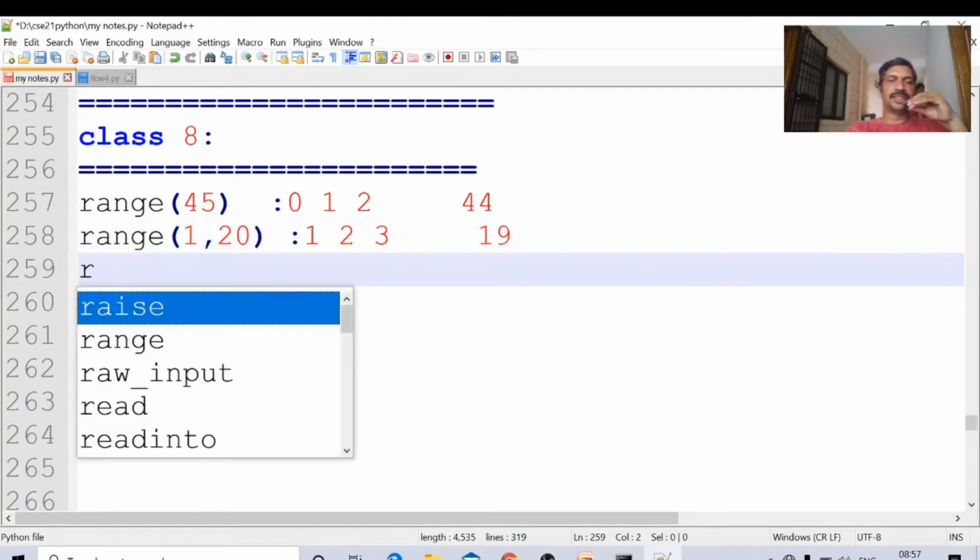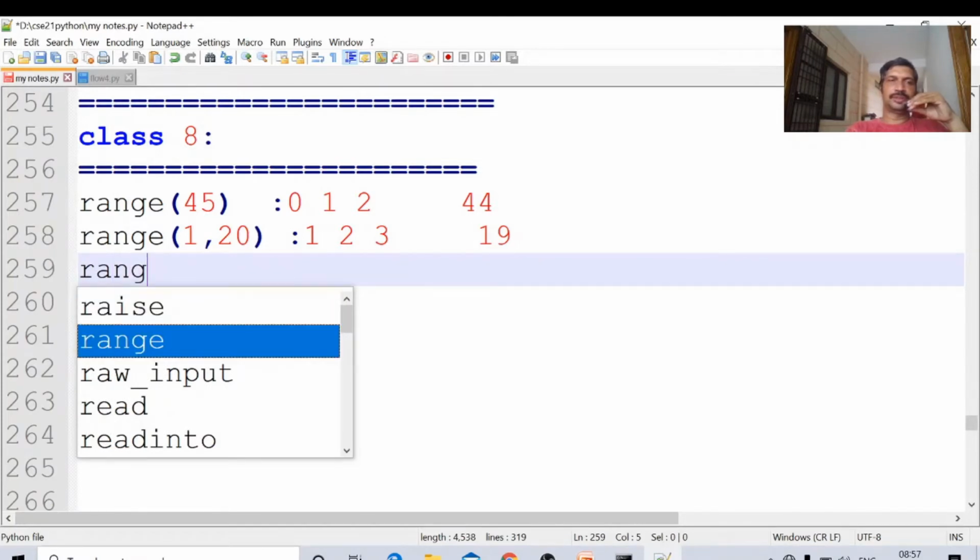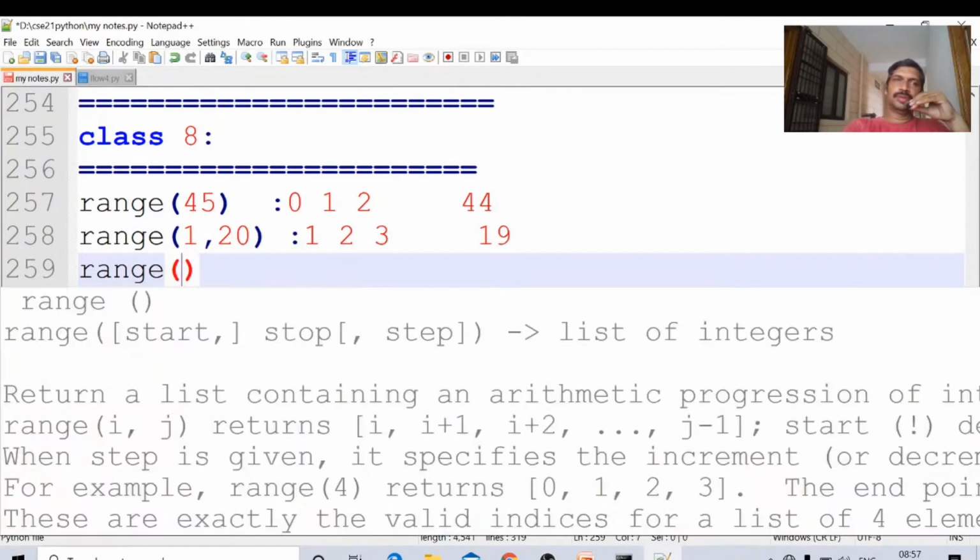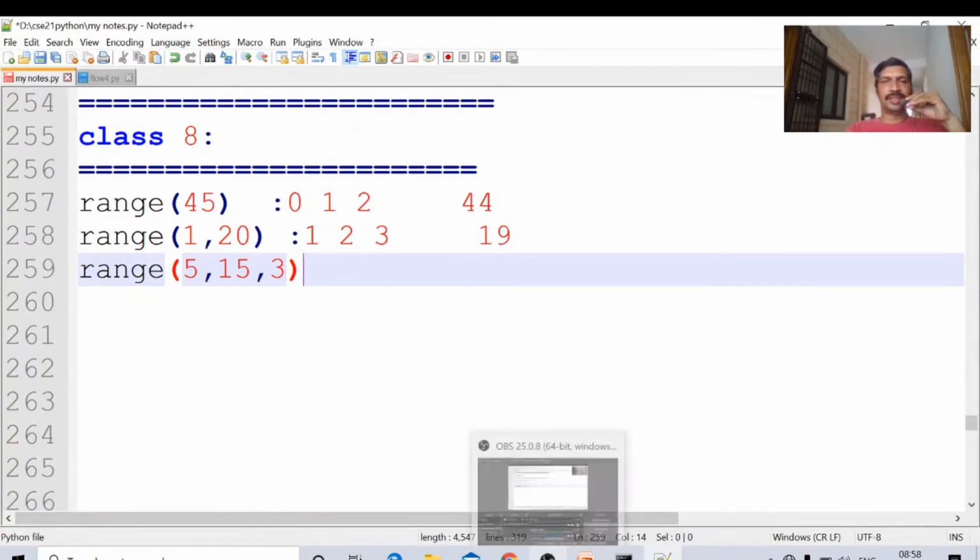Suppose it is like this, range of 5, 15, 3. If we use the range function like this, it will print the values. The starting value is 5.